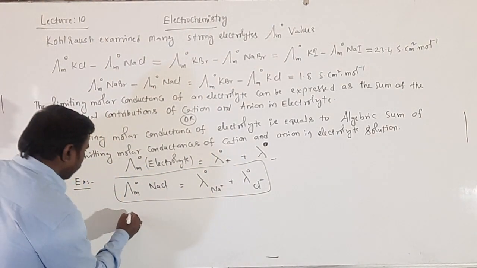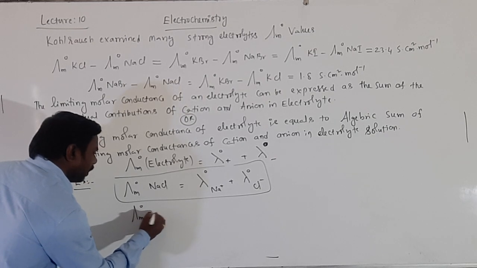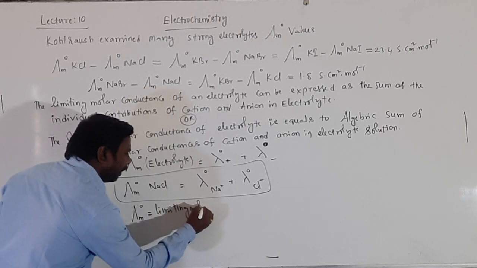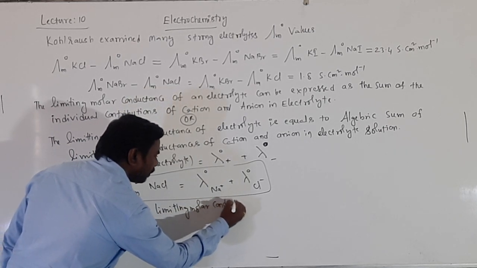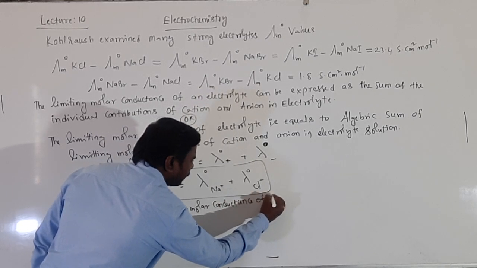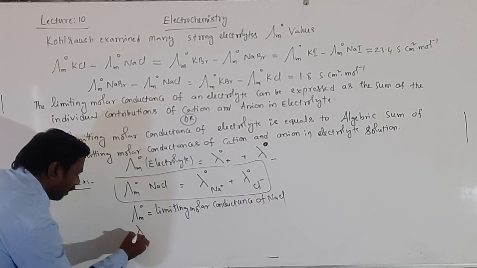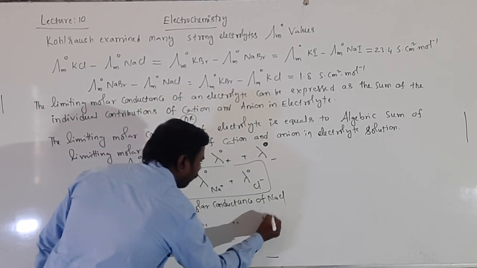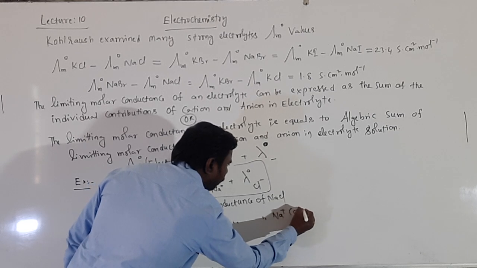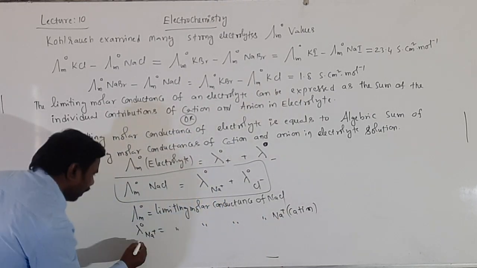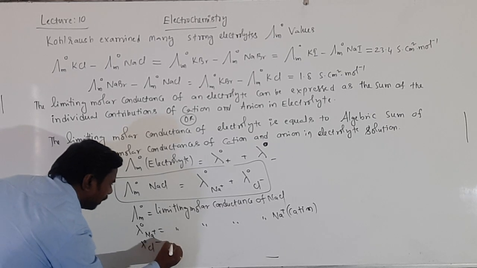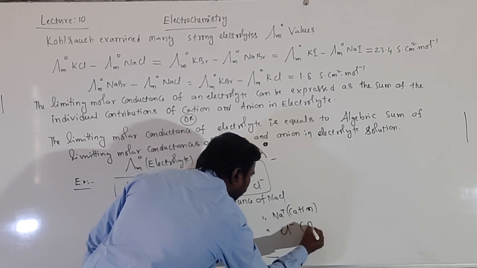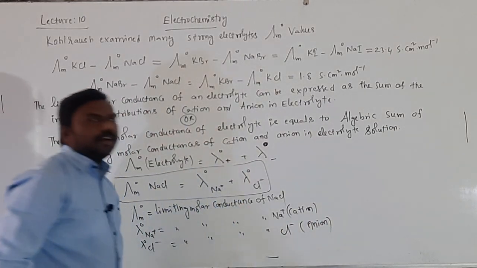Lambda m naught is the limiting molar conductance of NaCl. Lambda naught Na plus is the limiting molar conductance of the cation, Na plus, and lambda naught Cl minus is the limiting molar conductance of Cl minus, that is the anion.